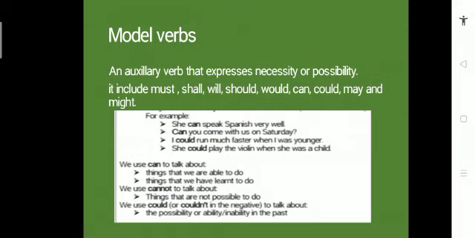We can use can to talk about things that we are able to do, things that we have learned to do, and cannot for those things which are not possible, which are impossible, and we can't do those things. So we use these modal verbs can and could, right? One more important thing that I want to tell you about modal verbs is that whenever we use a modal verb in a sentence, we use the first form of the verb after the modal verb.